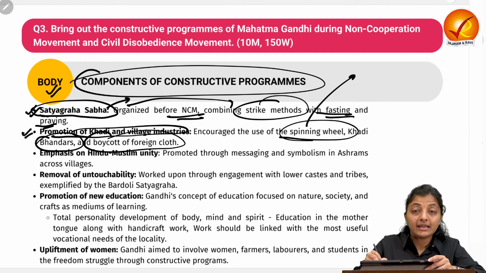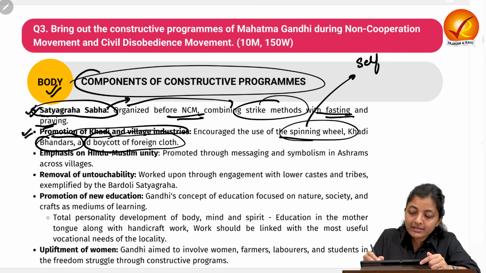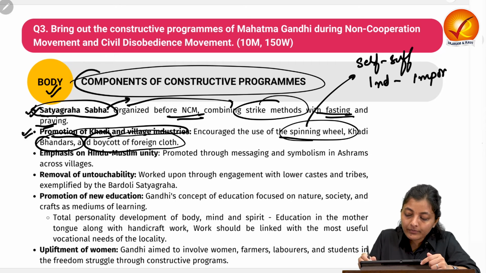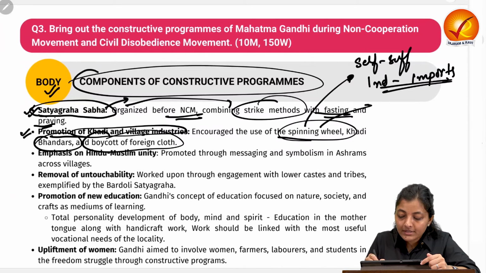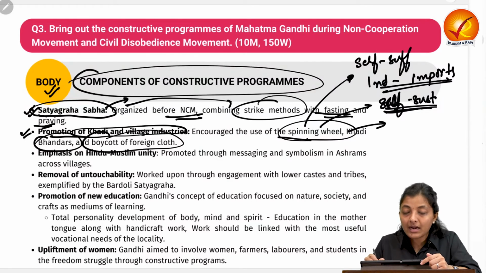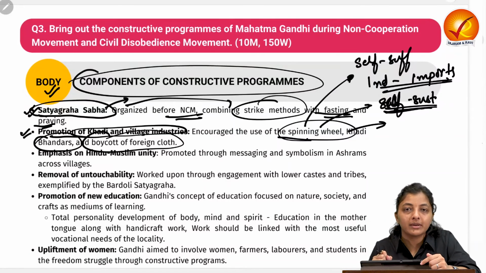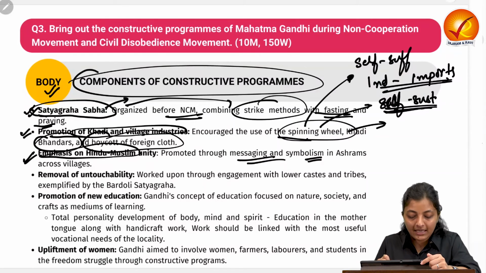As for its relevance, Mahatma Gandhi tried to ingrain self-sufficiency, independence from imports. So this was his self-sustainability. The spinning of the wheel was the symbol of self-sustainability and of doing hard work along with getting knowledge day by day. Next is the emphasis on Hindu Muslim unity. He promoted it through messaging and symbolism in the ashrams.